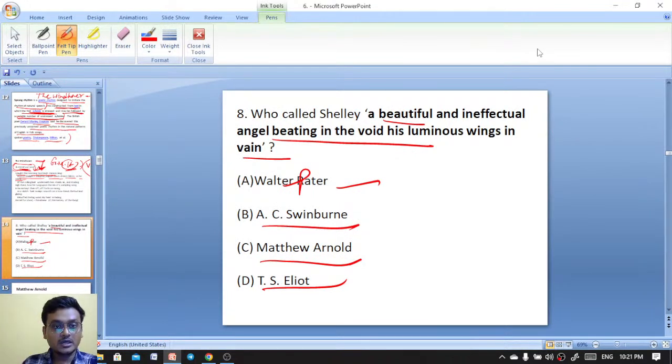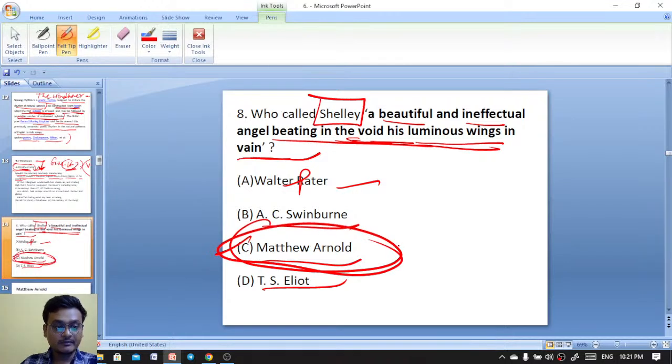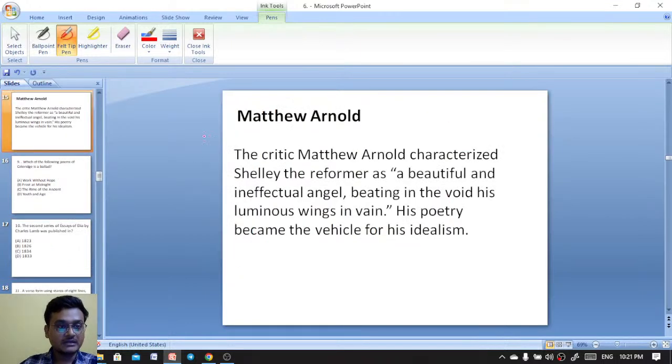Who called Shelley a beautiful and ineffectual angel beating in the void his luminous wings in vain? It is Matthew Arnold, the critic.